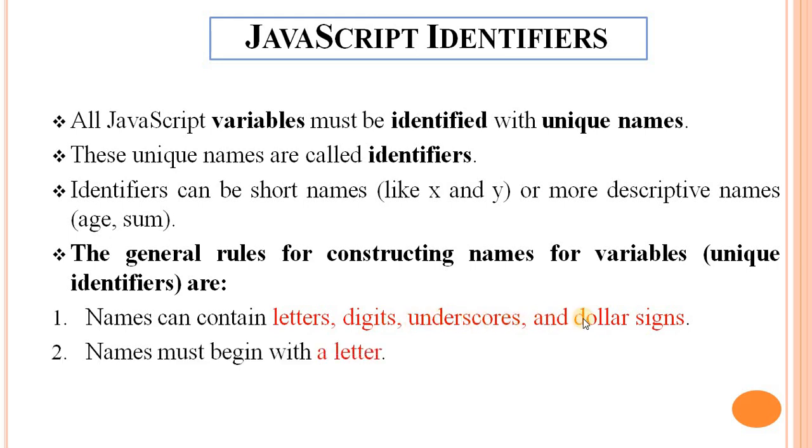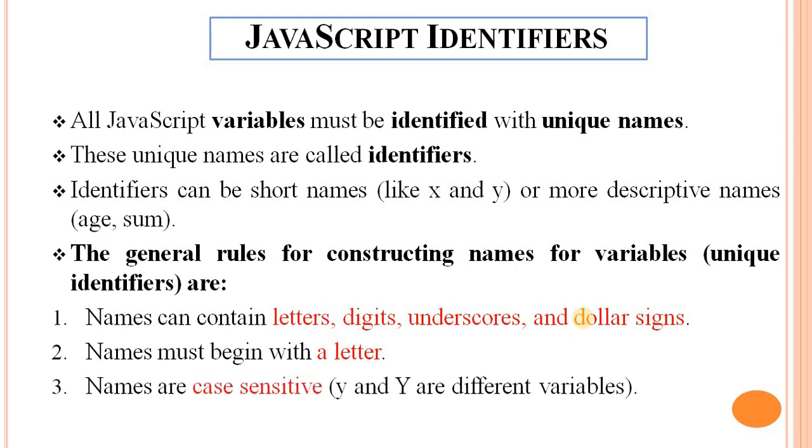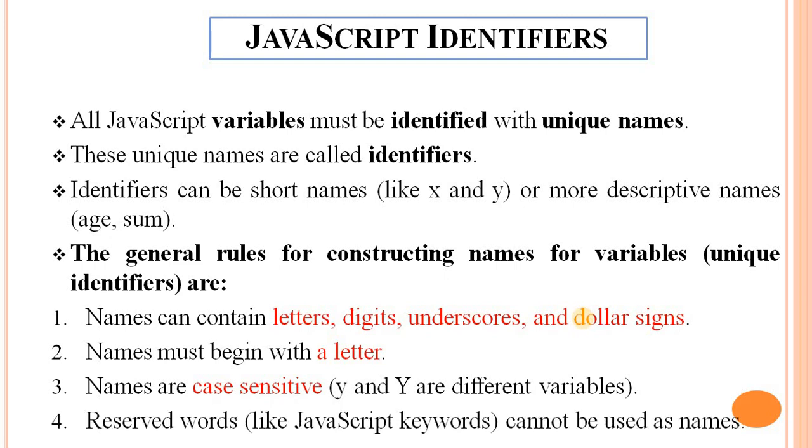Next, names must begin with a letter. Names are also case sensitive. What does case sensitive mean? y and Y are different variables. Reserved words like JavaScript keywords cannot be used as names. There are multiple reserved words which cannot be used as a variable name or a function name in JavaScript.